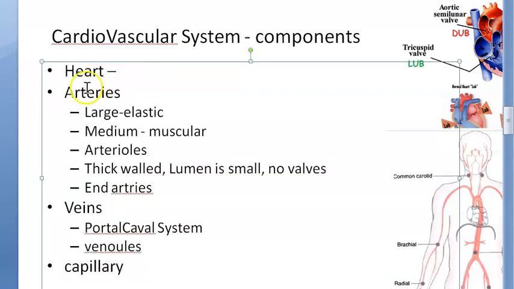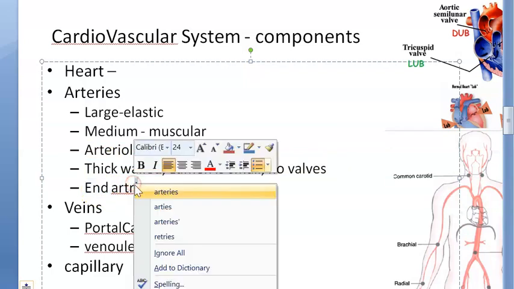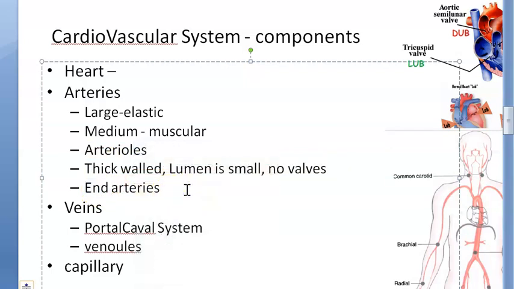Heart, mainly a mechanical pump. Arteries, we told you what the features are. There are large arteries, medium arteries, arterioles. Basically arteries are thick walled, the lumen is small, and there are no valves. There is something called end arteries, which do not anastomose with anybody, like the central retinal artery.